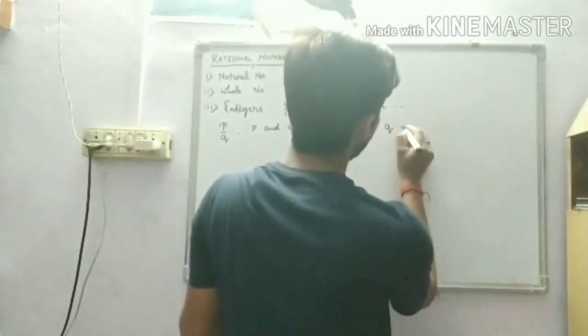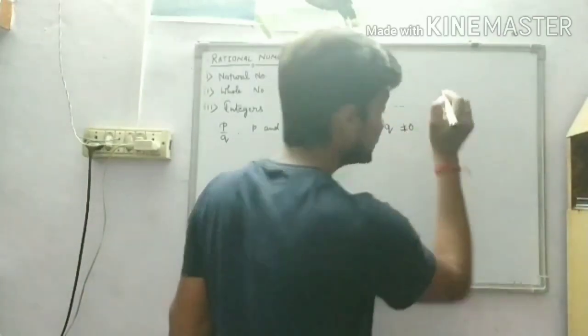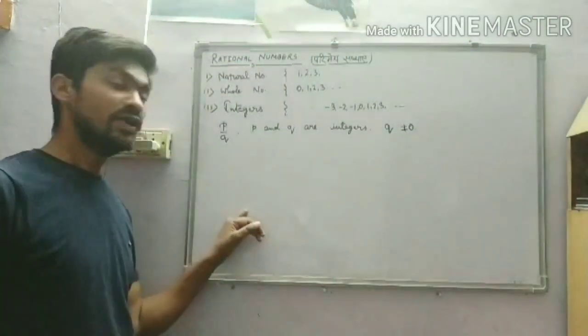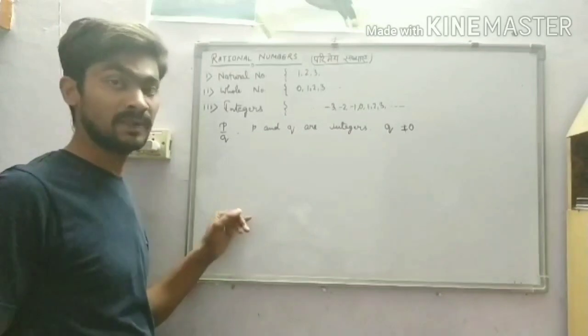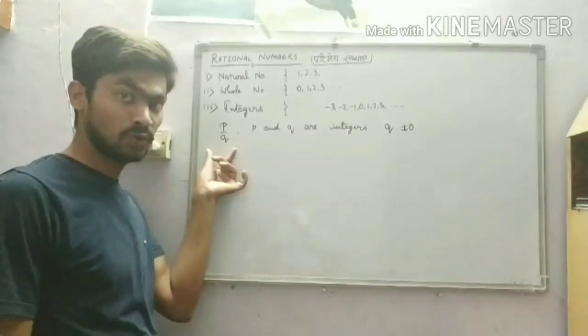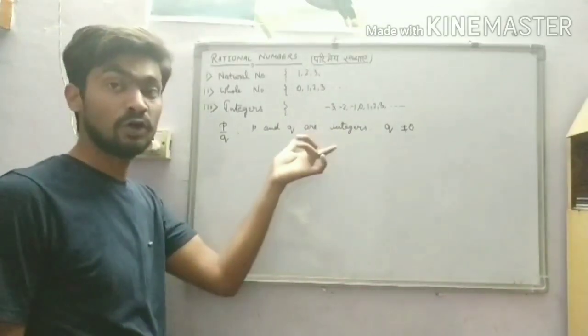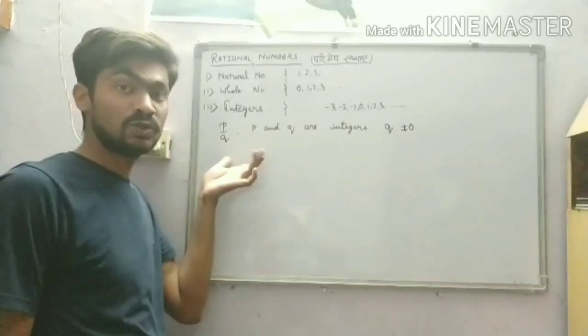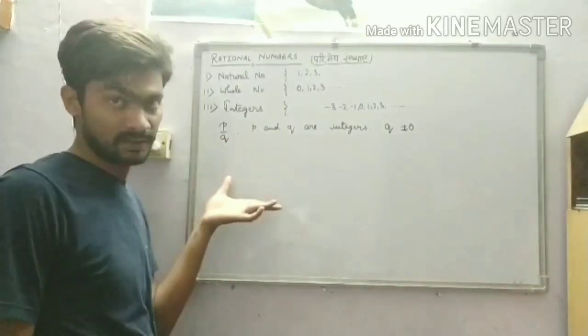So q must not be 0. If any expression is appearing in the form of p upon q where q is not 0, we will call that expression a rational number.